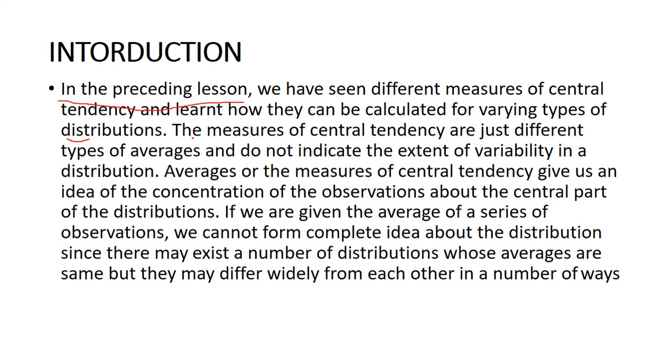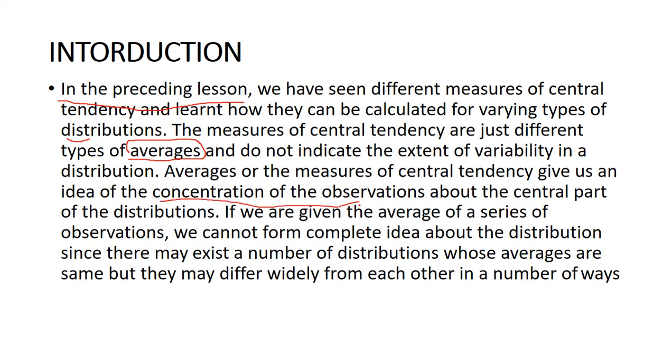If the measures of central tendency are just different types of averages, average means the central part, but dispersion means the difference between values and their average. Averages, the measures of central tendency, give us the idea about the concentration of the observations.